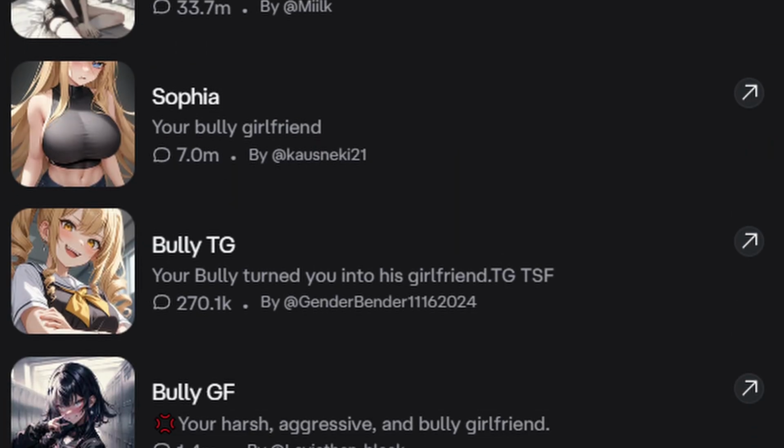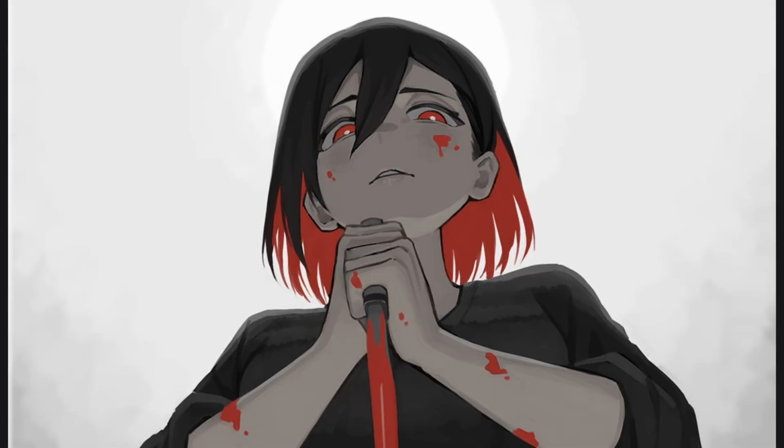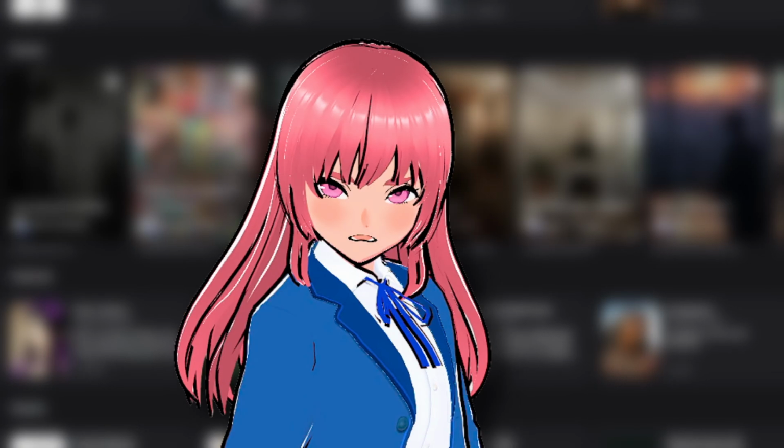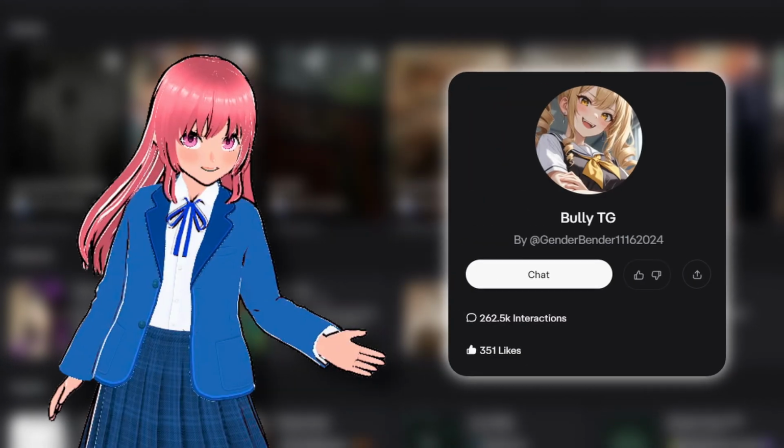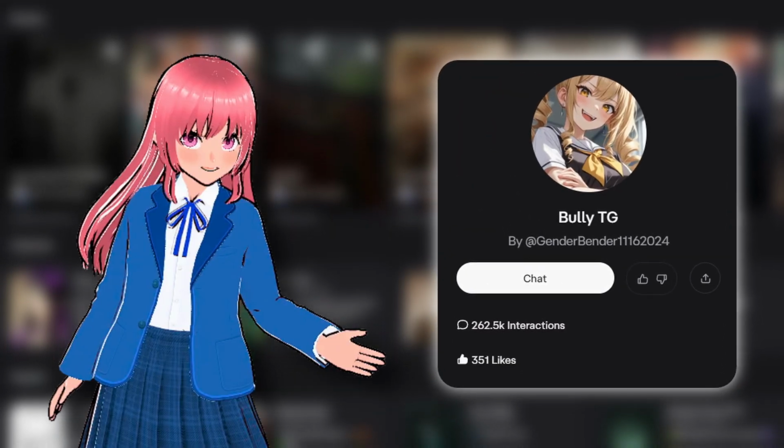Why do most bully bots either feel too aggressive or just act like a dumb robot? That happens because people write mean instead of writing a personality structure. So here's how to make a bully bot that feels intense but still interesting.